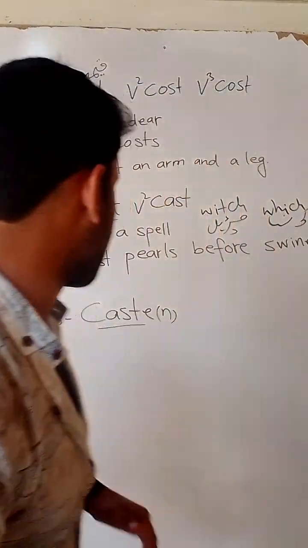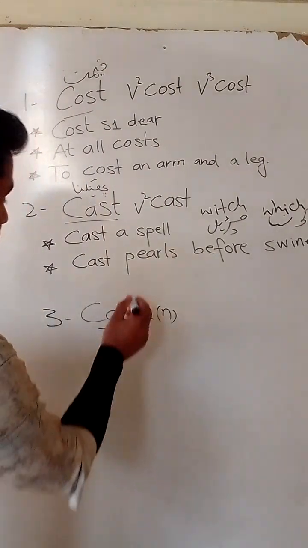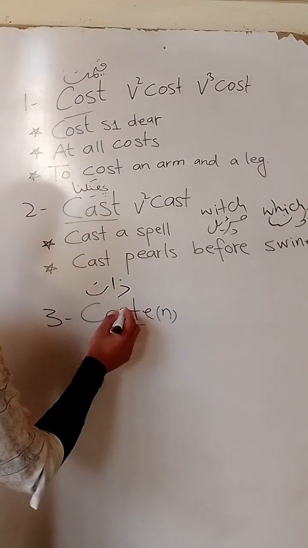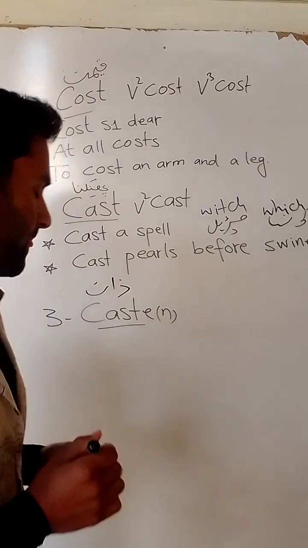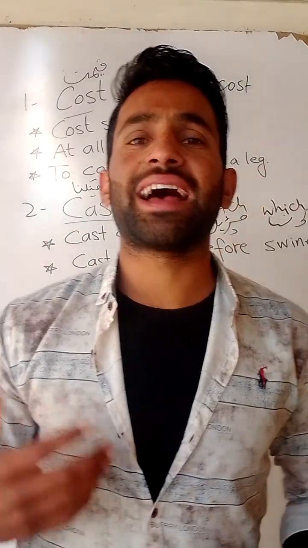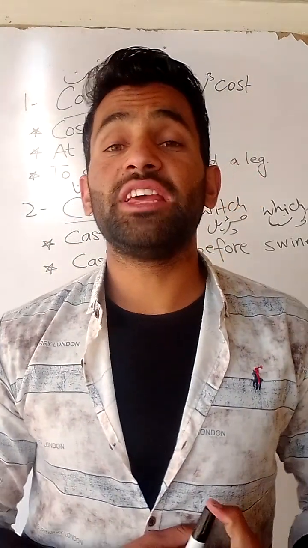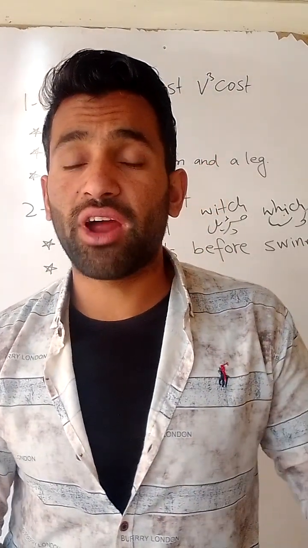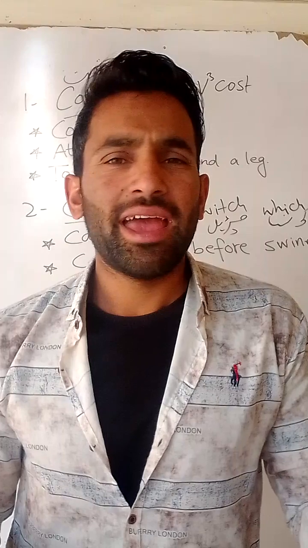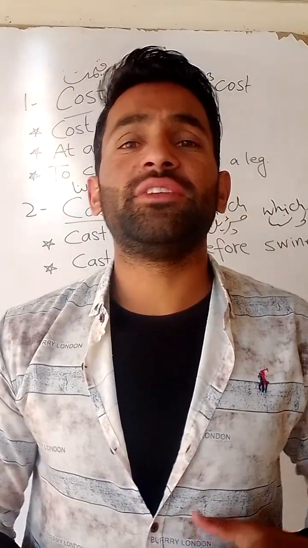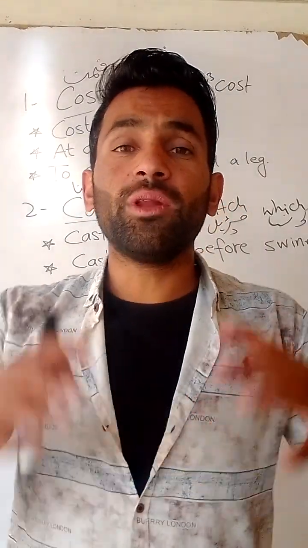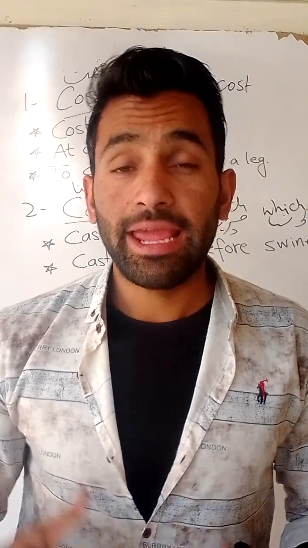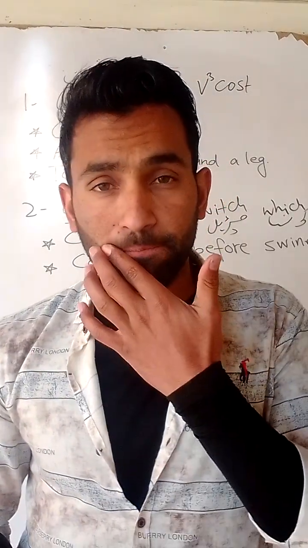The third one is this one, caste. It's a noun and it means zat, right? For example, we do not believe in caste system. Hindus believe in caste system. They have Kshatriyas, they have Brahmins and stuff like that, right? In Islam, we do not believe in caste. We believe that all human beings are equal in the sight of Allah subhanahu wa ta'ala.